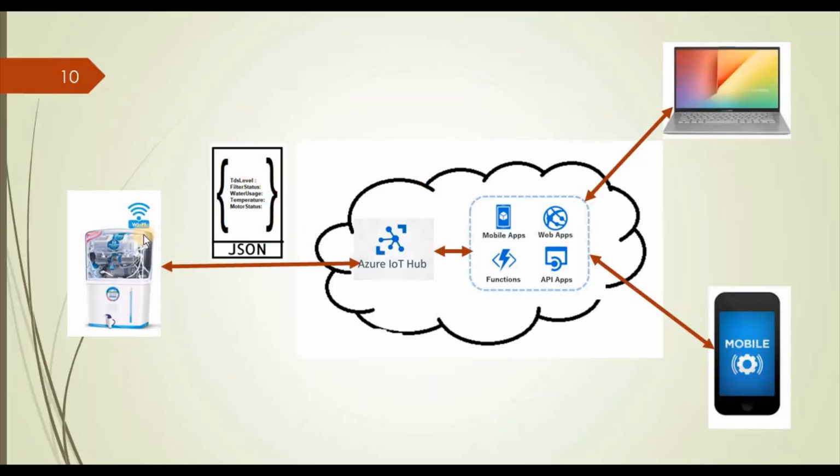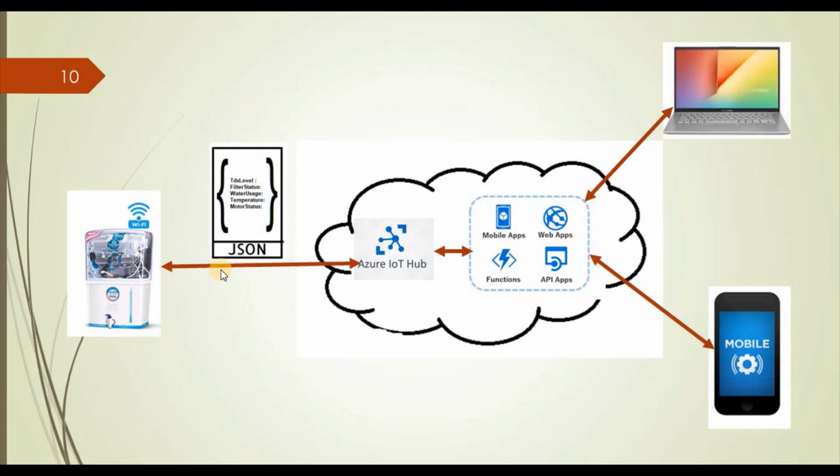So from this diagram, this is our device, actual device. Instead of having this actual device, in this demo we have used one simulator. So our simulator is a C# console application that is sending some data to the IoT Hub. You can think of this device as a simulator. Currently in this application we are using a simulator.